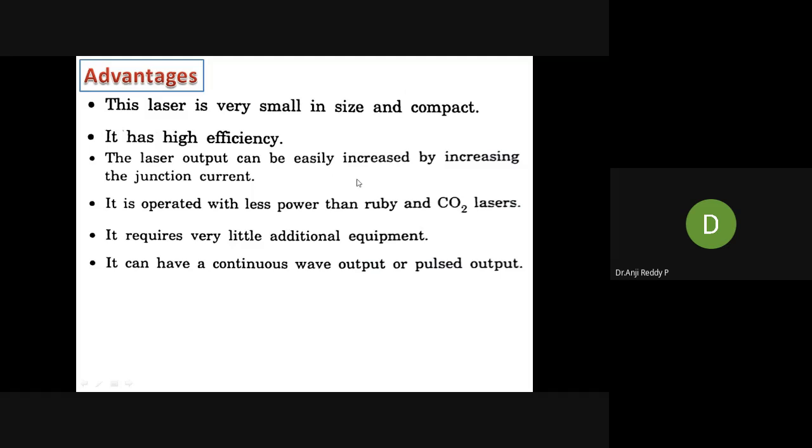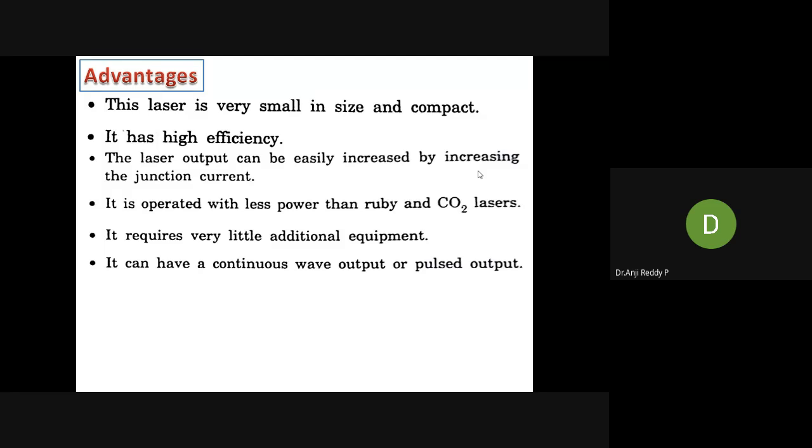If you increase the junction current by increasing the forward voltage, then automatically the laser output increases. The laser output can be easily increased by increasing the junction current.